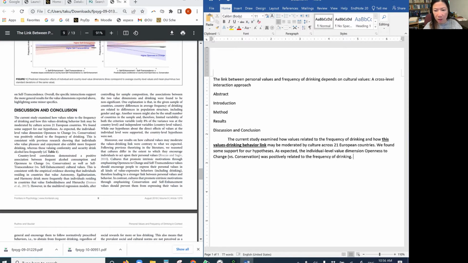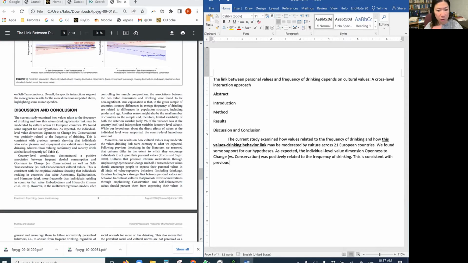I'm just wondering if people at the individual level have values of openness to change, meaning the priority or importance of having that attitude. If they have those values, then they're more likely to drink, because it's positively related to the frequency of drinking. I'm still not sure, I have to read the results section, but that's their main result. And this is consistent with previous research.